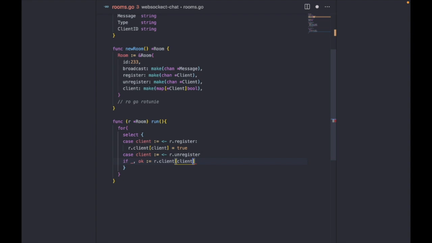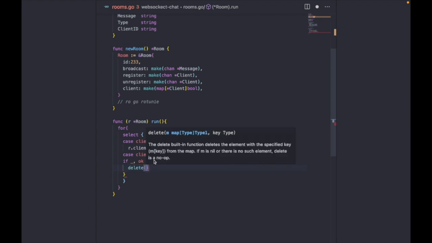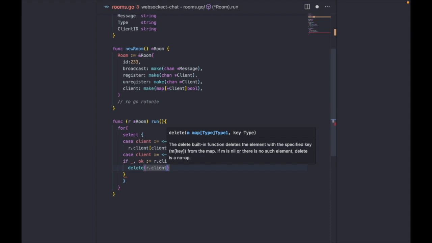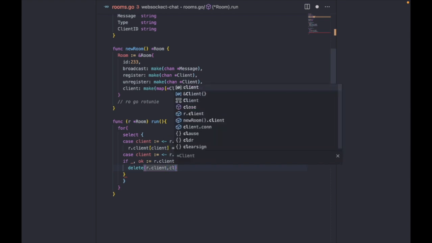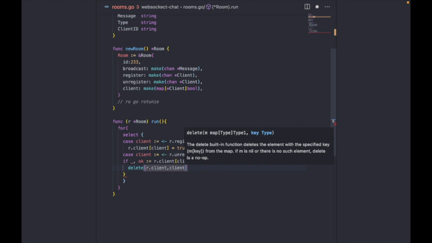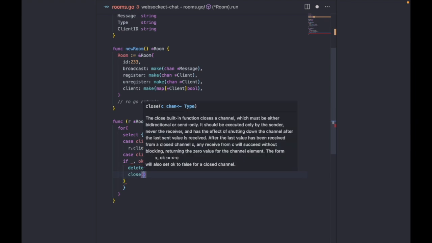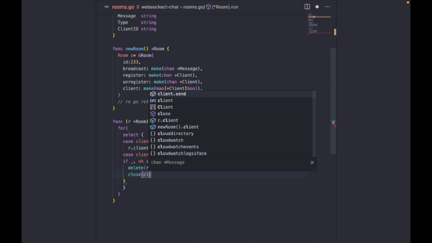Okay, client. So we use the delete to remove the client from the map. I will input the key, so that's how we delete the client. The next thing we'll do is close the connection. So we close the client's connection.